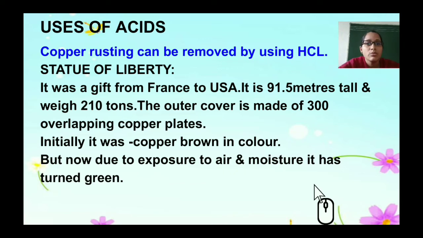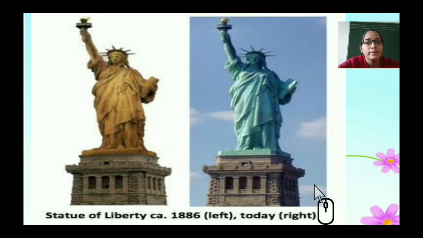Small metals which got rusted, copper metals which are going to get rusted, can be cleaned of the rust by using HCl. You can see in the picture here the Statue of Liberty. The left side figure shows the year 1886, when France gave it to the USA. It was almost copper brown in color, but today we can see it as green. So it has been corroded.